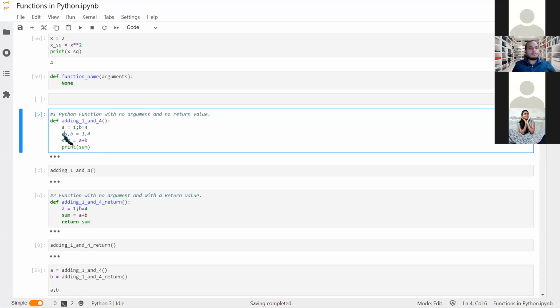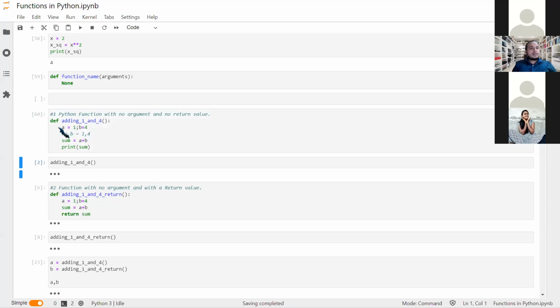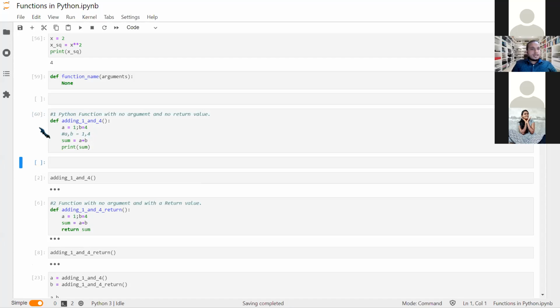So I'm just commenting this out. Then we create a variable sum, which takes the variables a and b and applies the operator plus. And now I'm using print again. So what does this function do? It takes the value of a and b, which is defined inside the function. So when I run this, I have run this, and if I try to print a,